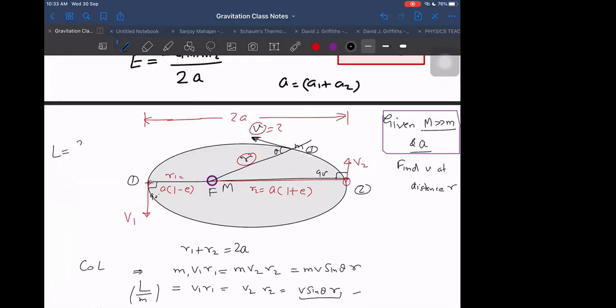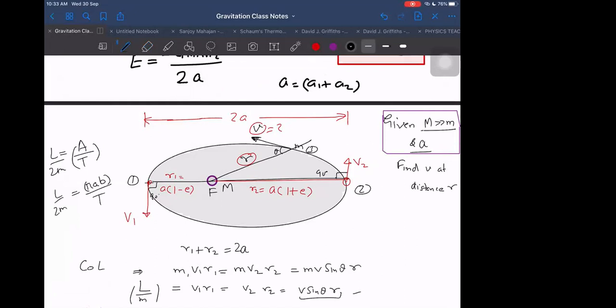And L I can write as 2 pi by, what is the formula for L? Angular momentum by 2m is equal to total area swept by time period. Do we know that or not? Yes, sir, we know that. We have proved it, the areal velocity. So areal velocity is total area of ellipse by time period. I think you may not know it, but it is simple actually. It is pi AB. Pi AB by time period is equal to L by 2m.